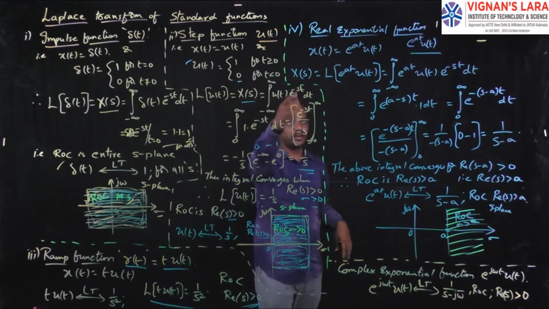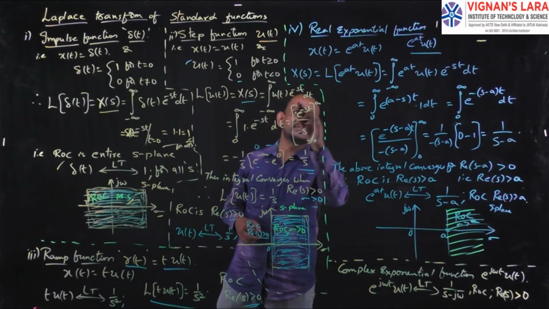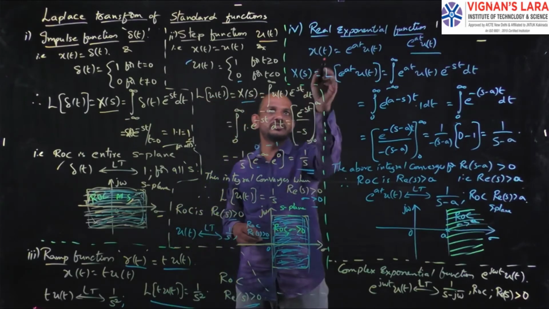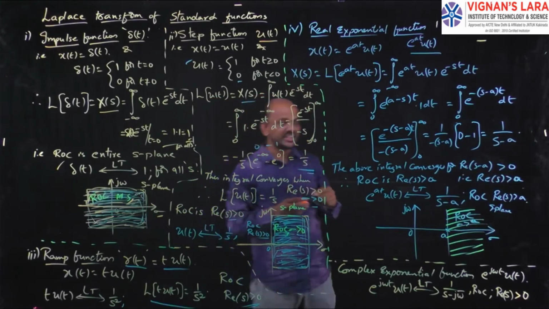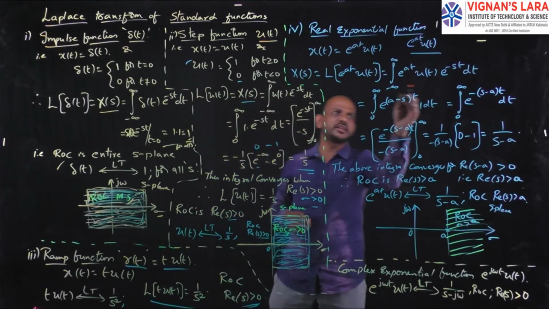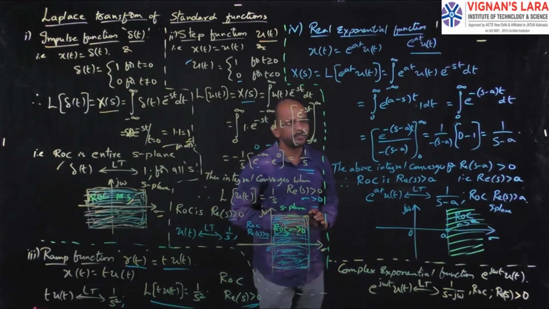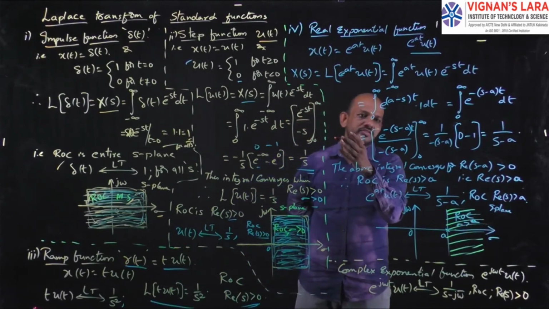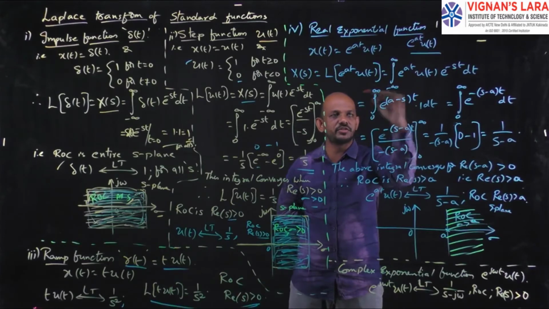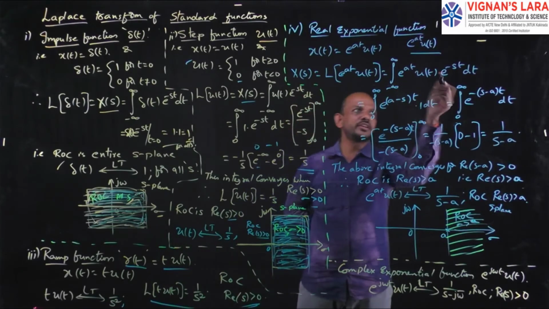So I have considered x of t equal to e power at into u of t. Now I need the Laplace transform, small x of t becoming capital X of s. The formula is the integral from minus infinity to infinity of e power at u of t into e power minus st dt. Here the u of t exists only from 0 to infinity, so I take limits as 0 to infinity, and there the value of u of t is 1. Remaining is e power at into e power minus st.